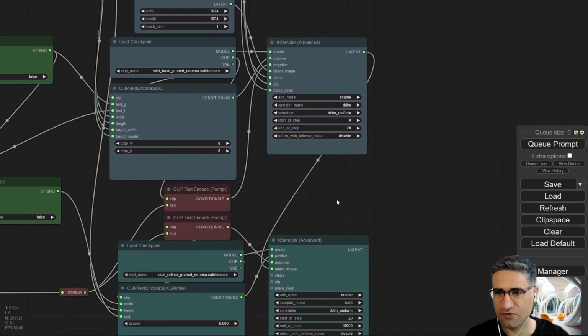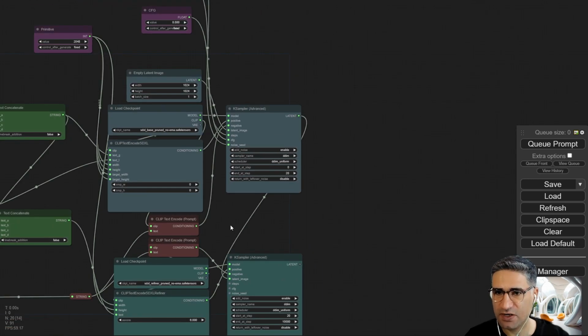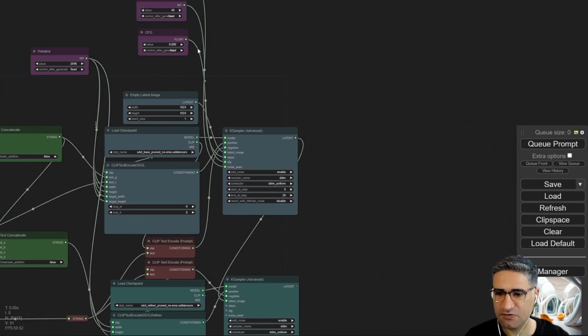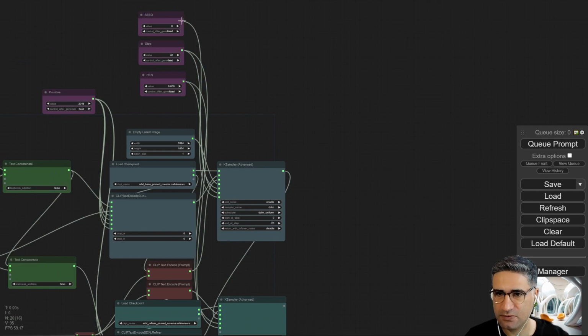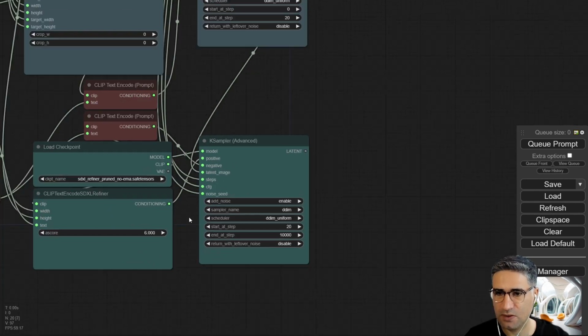Okay, I'm using 2 different colors for these, and also I have connected a step to a step, CFG to CFG. This is the CFG, this is the step, and this one is the noise seed.